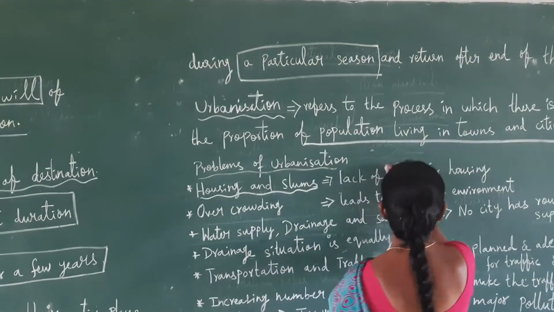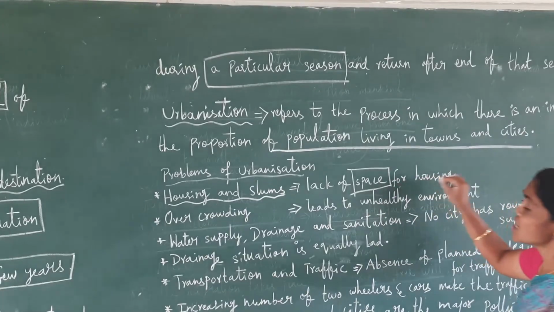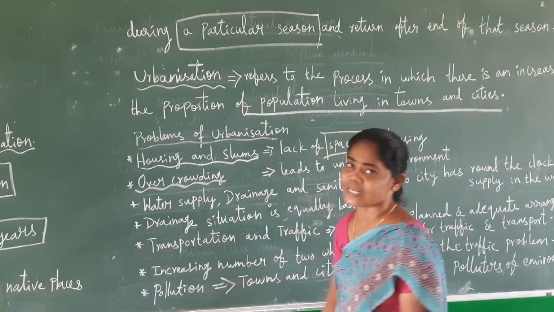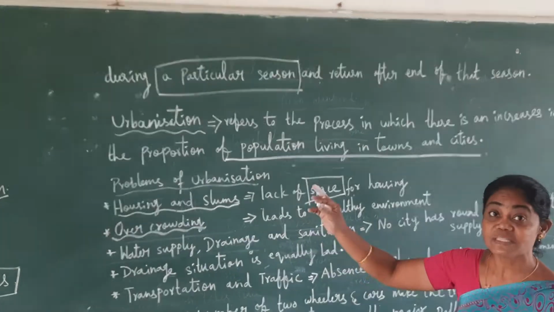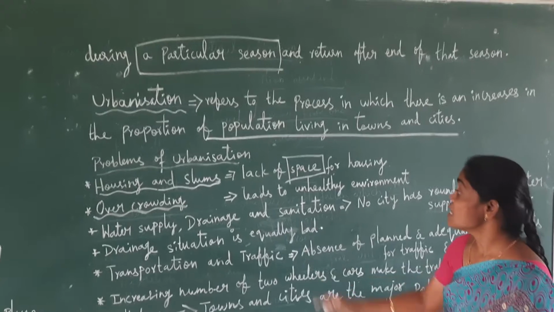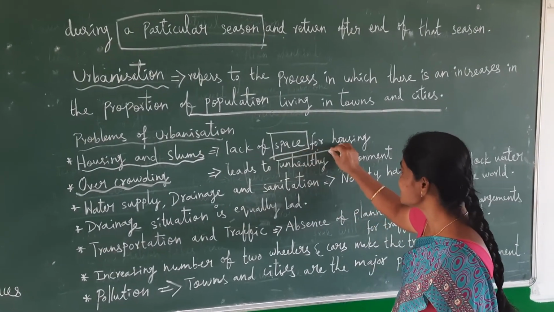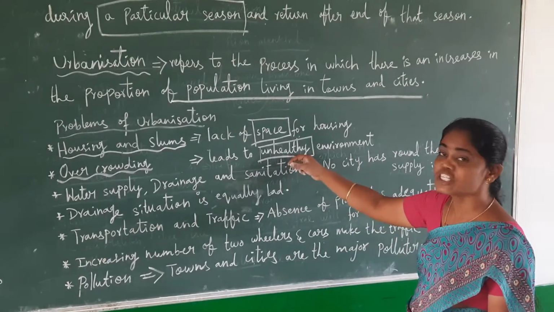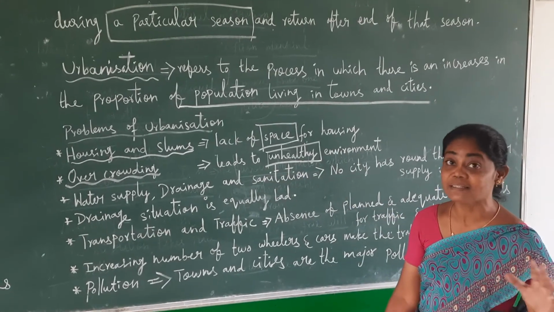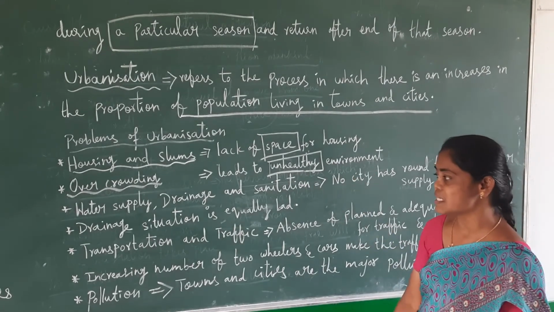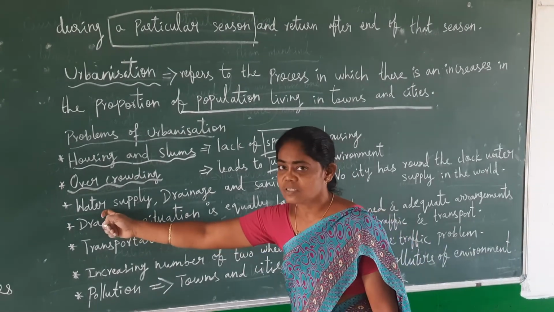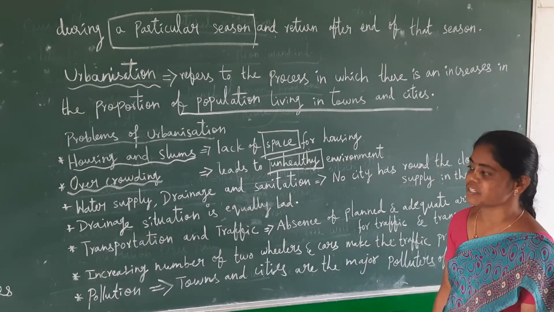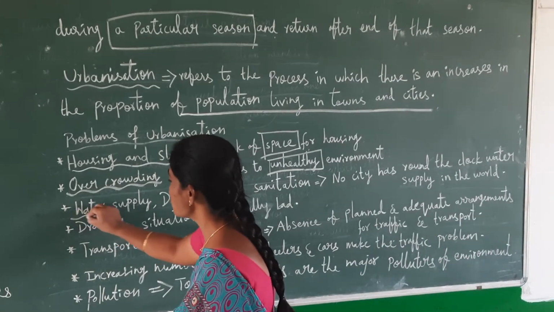Lack of space for housing. The second one is overcrowding, which takes place in urban areas, that is in cities. It leads to an unhealthy environment. Overcrowding leads to an unhealthy environment. It also causes problems with water supply, drainage and sanitation. Those are the problems in the cities.